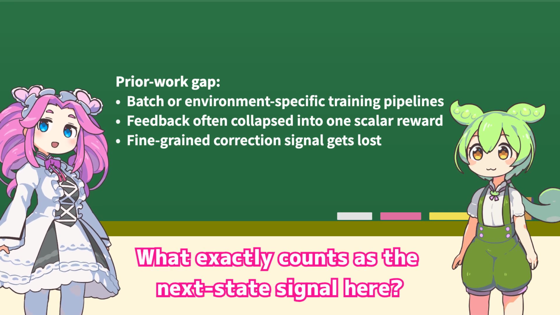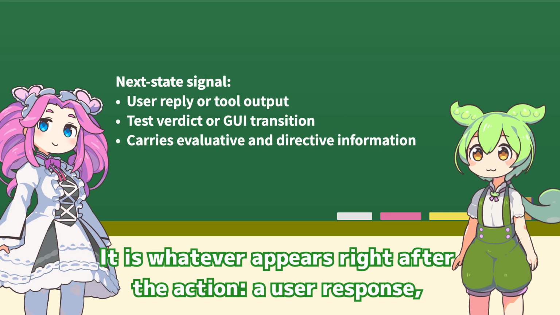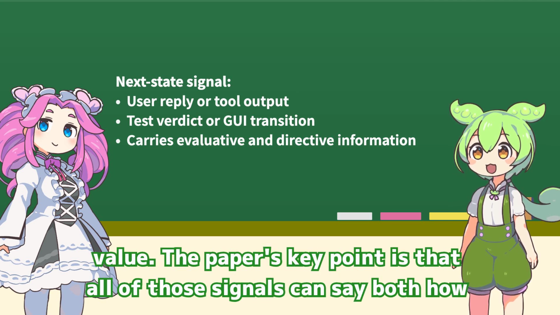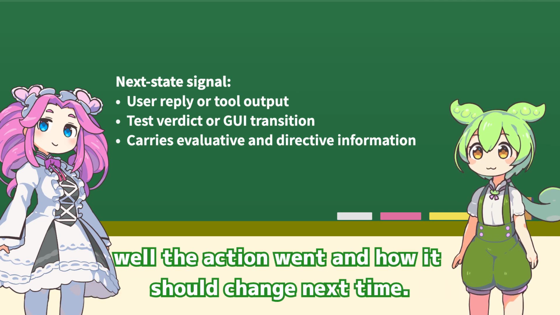What exactly counts as the next state signal here? It is whatever appears right after the action: a user response, execution output, a test report, a GUI transition, or a tool return value. The paper's key point is that all of those signals can say both how well the action went and how it should change next time.